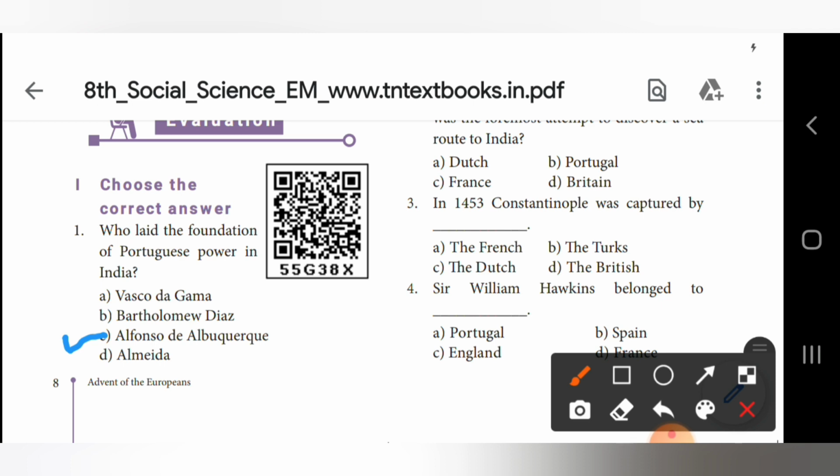Who laid the foundation of Portuguese power in India? The answer is C, Alfonso de Albuquerque.